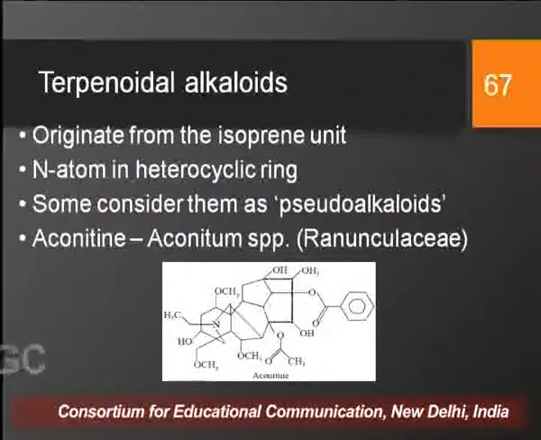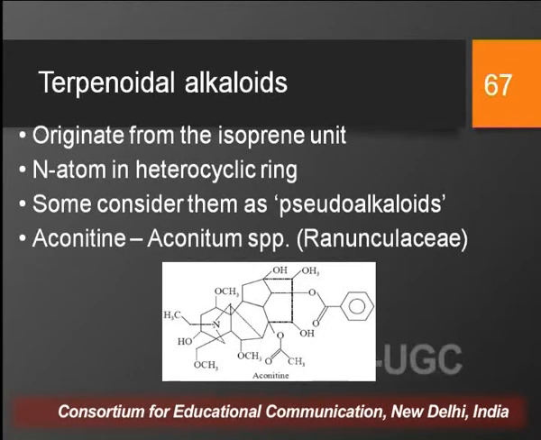So, the next category is of terpenoidal alkaloids, and these terpenoidal alkaloids may have terpenoidal structure, or they are derived from the isoprene units, and many a times since they are not derived from the amino acids, but still they have nitrogen atom in their heterocyclic ring, they are also considered as pseudo alkaloids. And the most common example is aconitine, which is derived from the Aconitum species belonging to family Ranunculaceae, and you can clearly see the complex structure of aconitine.